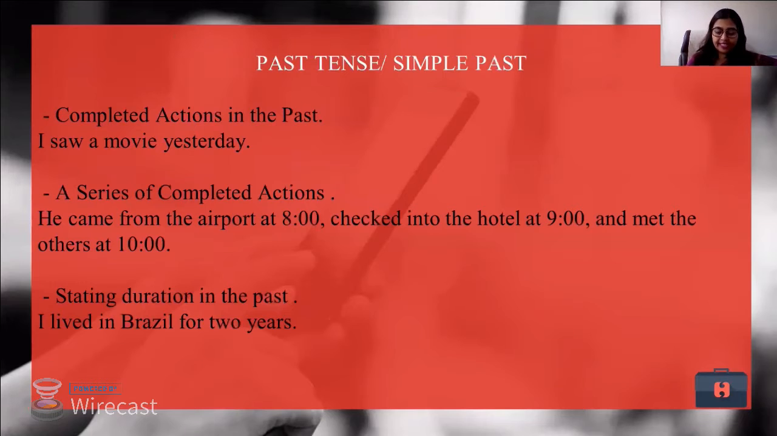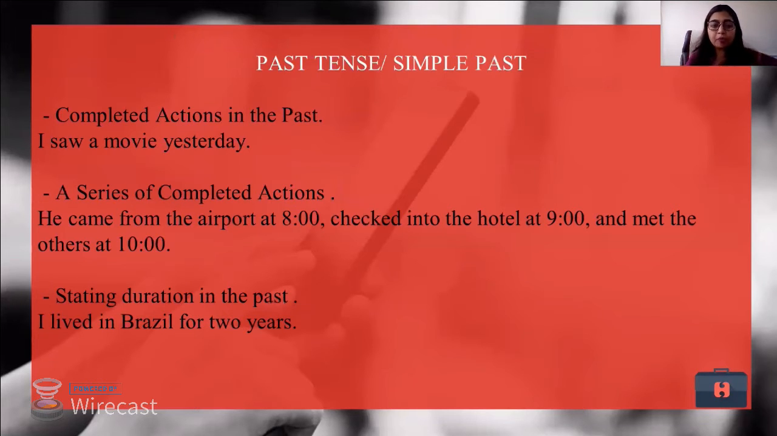Moving down to the next tense, that is past tense. So what is past tense? How do we define past tense? Past tense talks about some actions that have already finished. So they do not have any reference right now, but the actions were already done in the past.